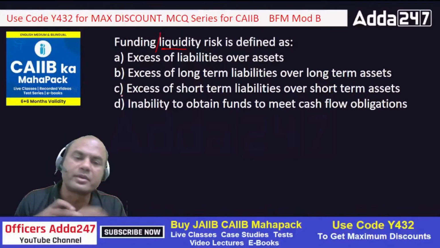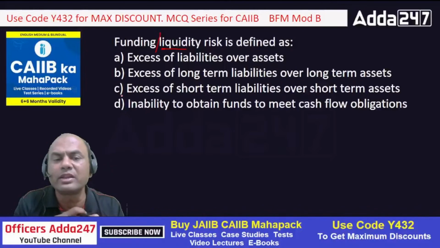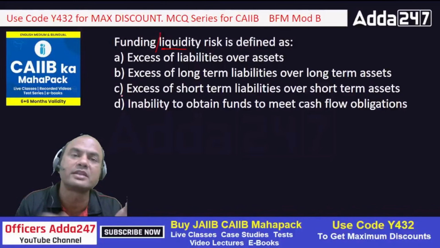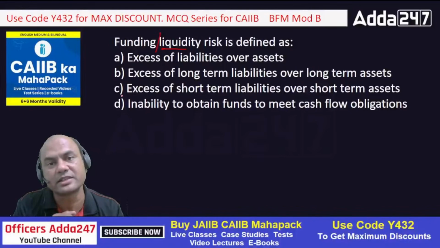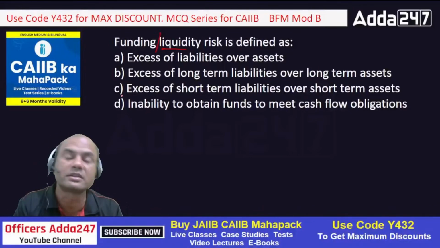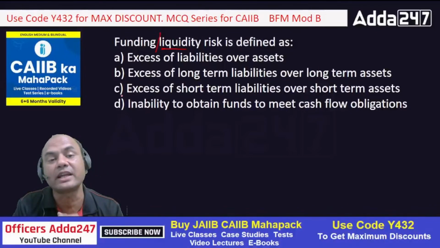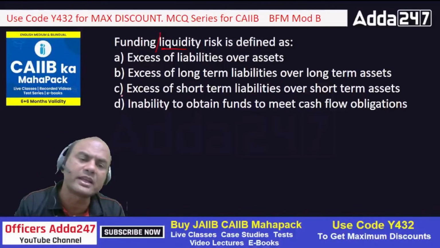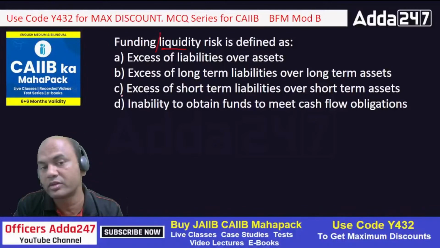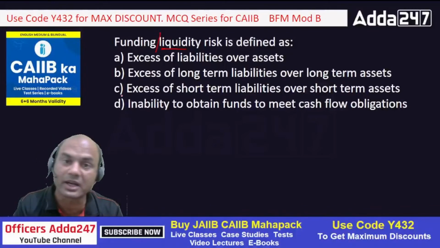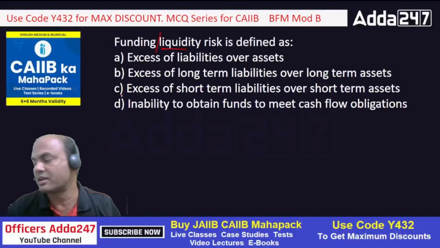Be specific in the answer, because here many of you might feel that yes, A is also the answer. Why? Because more liabilities than assets will definitely create a funding risk or liquidity risk. Similarly for B and C also. But in the exam we get such answers which are very near to each other, and then we have to decide the exact answer. So what can be the exact answer over here? A, B, C or D? See here, A, B, C seem to be similar, seem to be right. Now what can be the answer? Type fast.